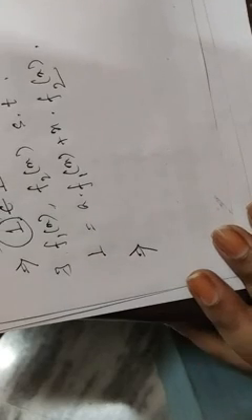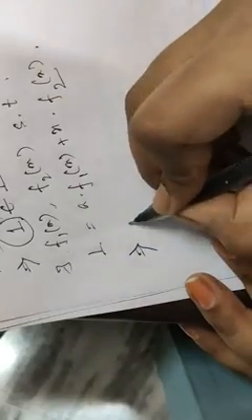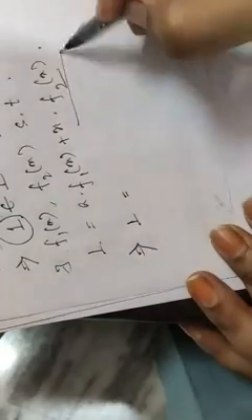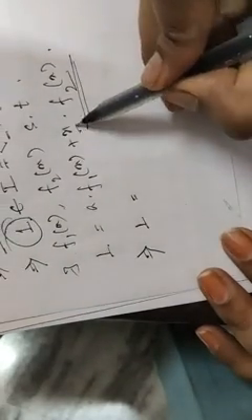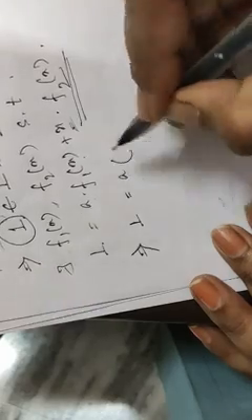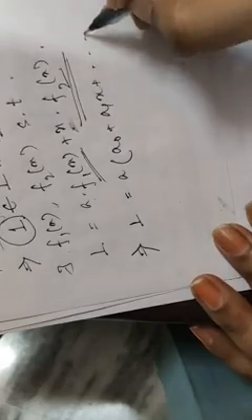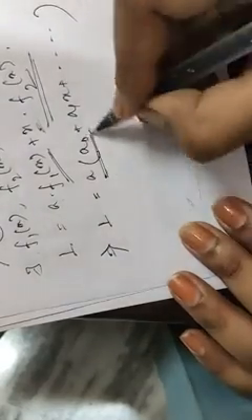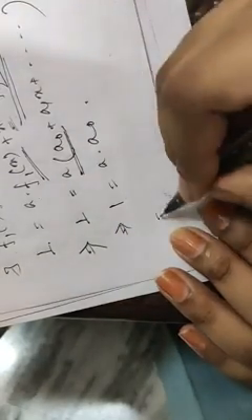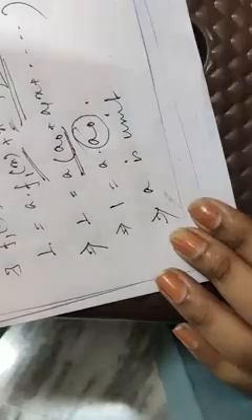Again, compare the coefficients on both sides. So what will we get? From the right hand side we will get 1 equals, if you consider the constant term, there will be no constant term from x times f2(x) because it is already multiplied with x, and there will be one constant term, that is a into, if f1 we can write it as a0 plus a1x plus dot dot and so on. Then we will get one constant term from this term, that is 1 equals a into a0. So from there what we can write, a is a unit and a inverse is that a0.